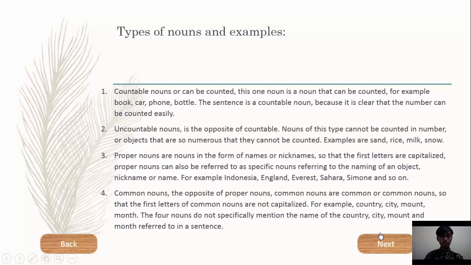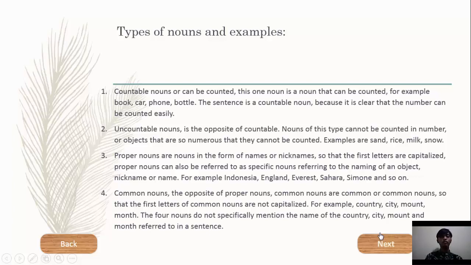Next is uncountable noun. It is the opposite of countable. This type of noun cannot be counted in number, or refers to objects that are so numerous that they cannot be counted. Examples are sand, rice, milk, snow.